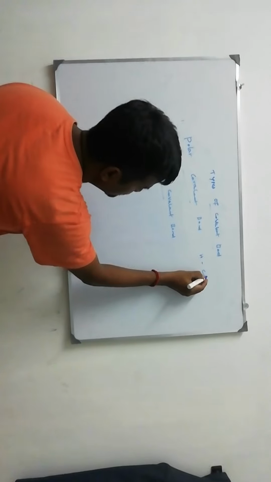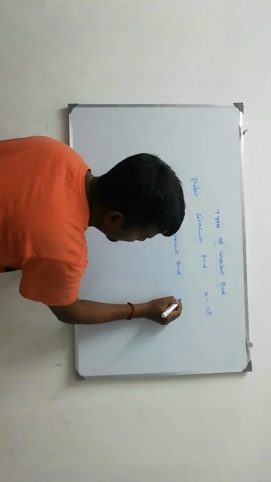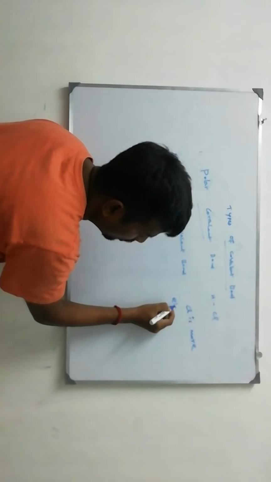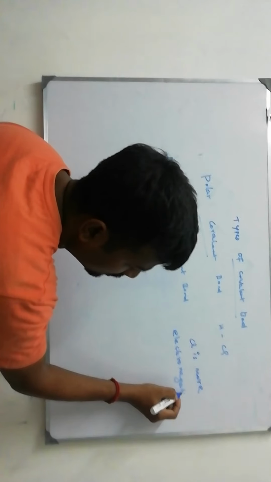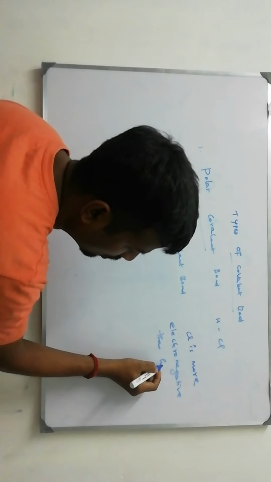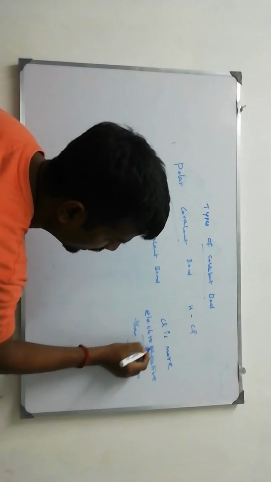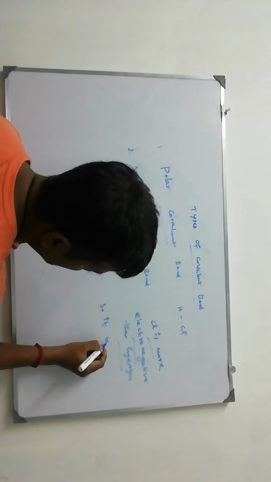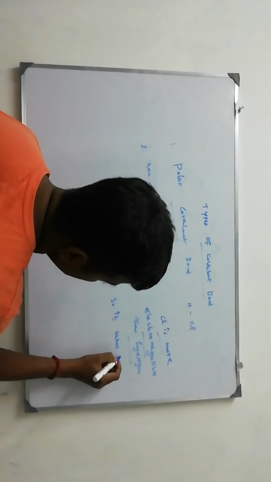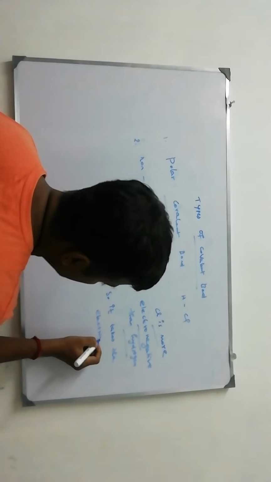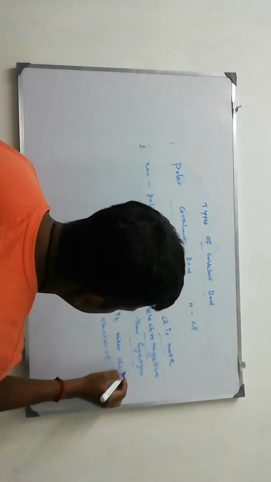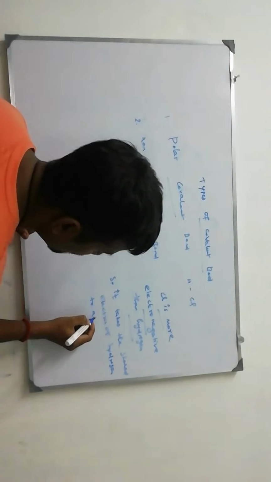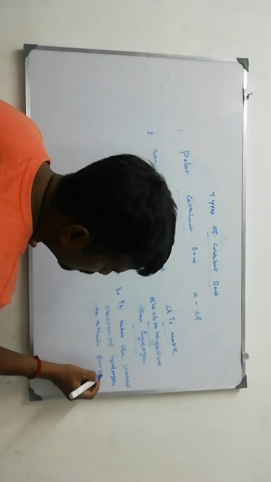Compounds like HCl, hydrochloric acid, are an example. Hydrogen is less electronegative than chlorine. Chlorine is more electronegative than hydrogen. So it takes the shared electron of hydrogen to attain a partial negative charge.